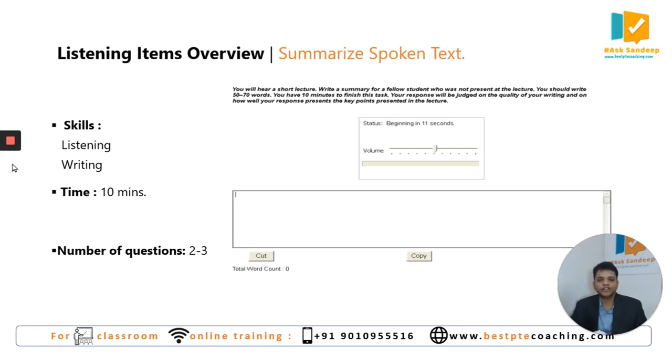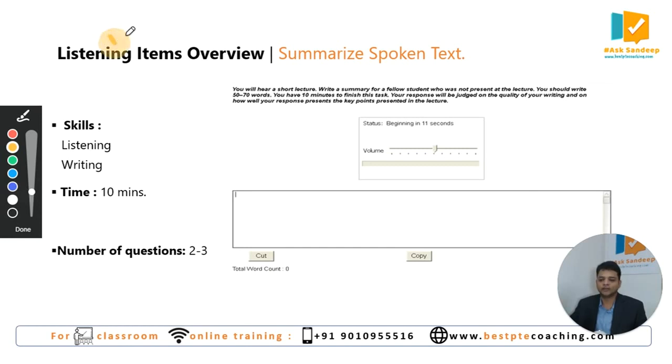So after your reading module is over, so far, if you're done with speaking, writing, and reading, these 3 parts of PTE Academic, you are given an optional break of 10 minutes. If you wish to take the break, what you can do is you can raise your hand, you can take the administrator's help to take the optional 10 minutes break. Remember, this is an optional break, not a mandatory break. So after the break or without break, you will get into the listening module. In this, there are 8 item types. The first item type is summarize spoken text.